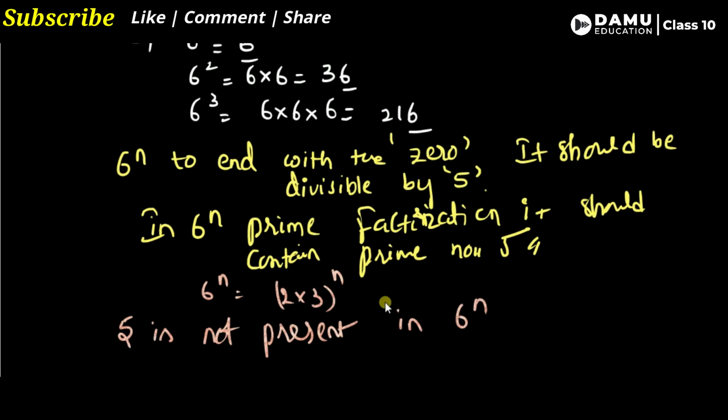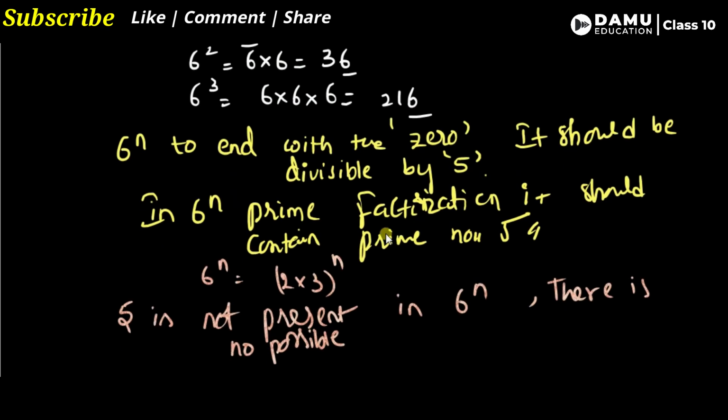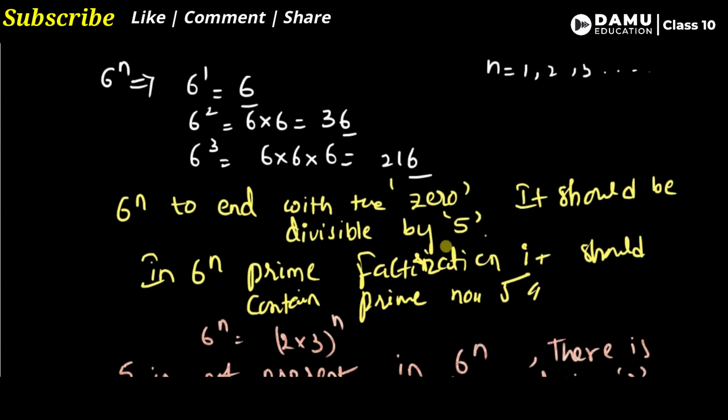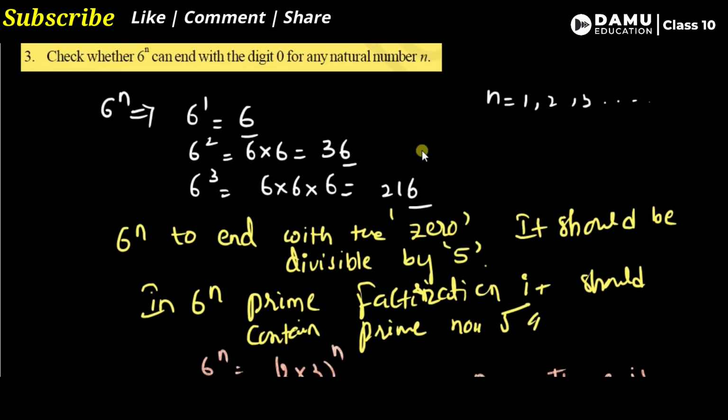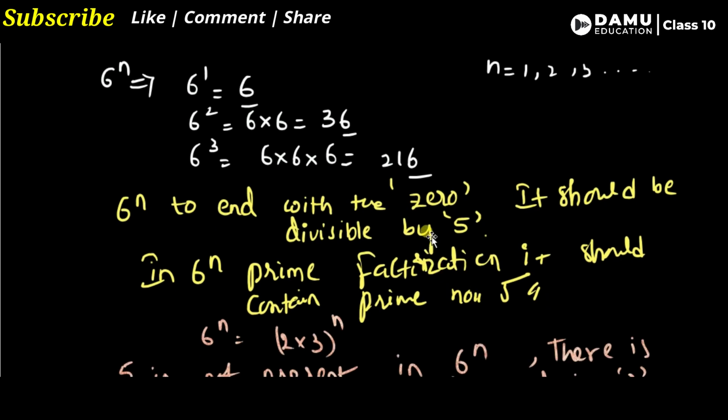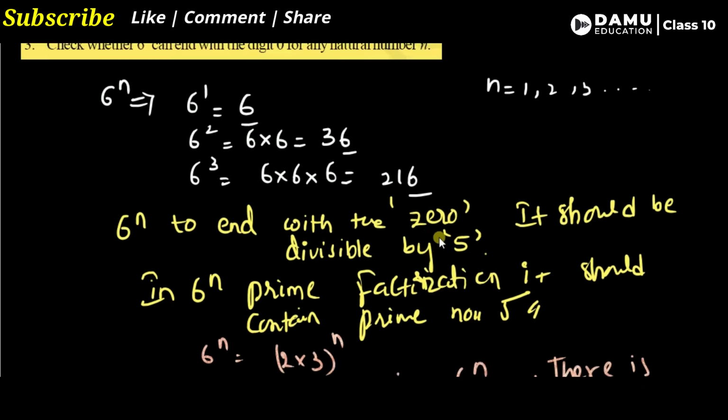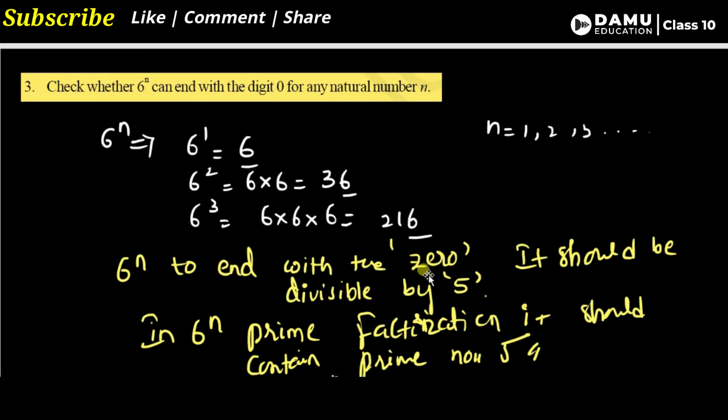So there is no possibility for 6 power n to end with the digit 0. Here it always ends with 6 only, as it is a product of 2 and 3. Like this we need to say. Don't think of 10, that it is also divisible by 10 if it ends with 0, because 10 is not a prime number. Only 5 is the prime number.